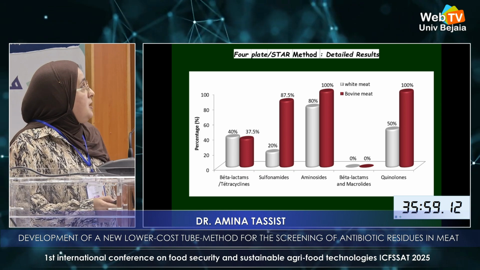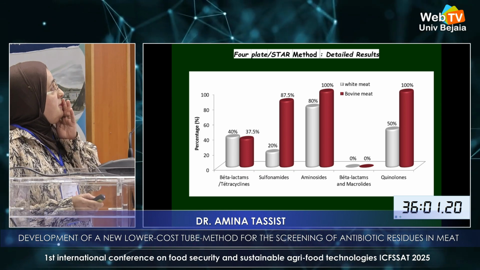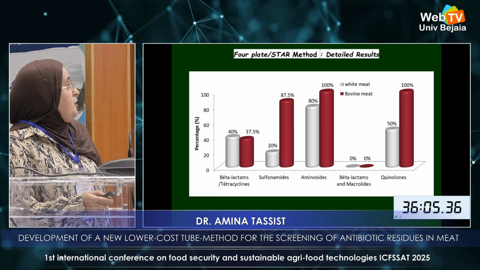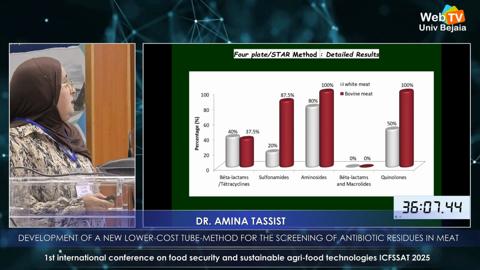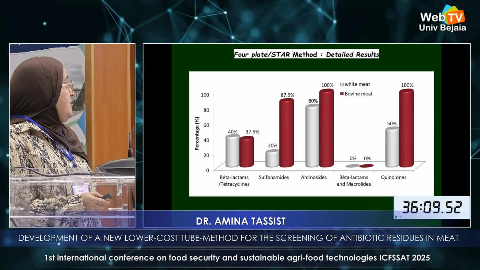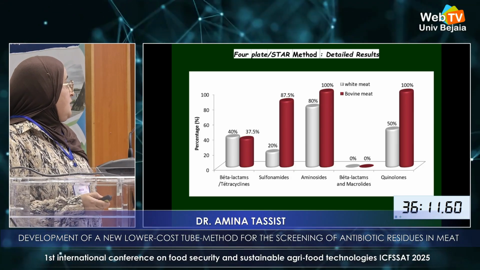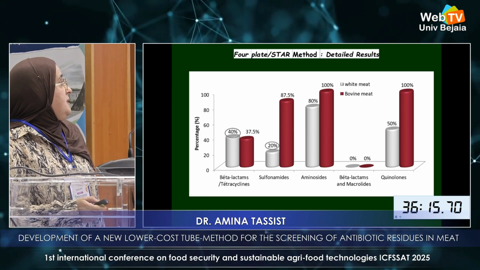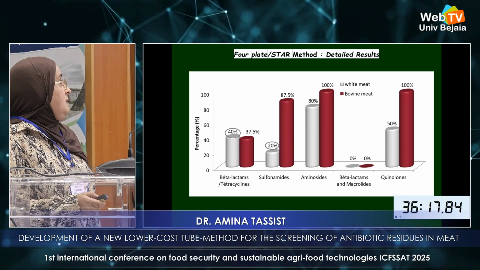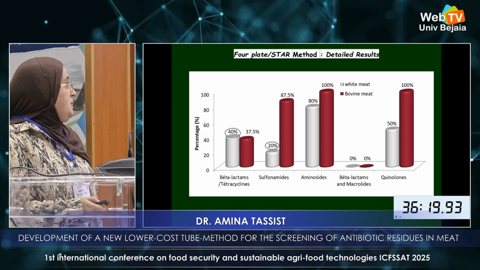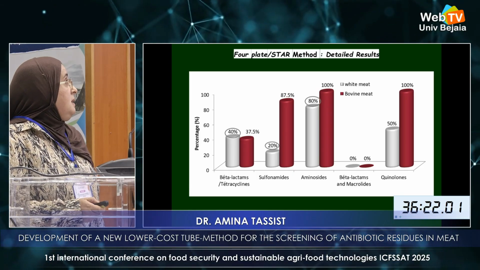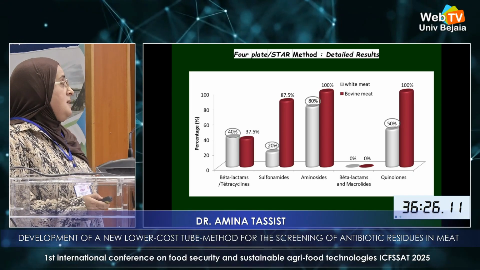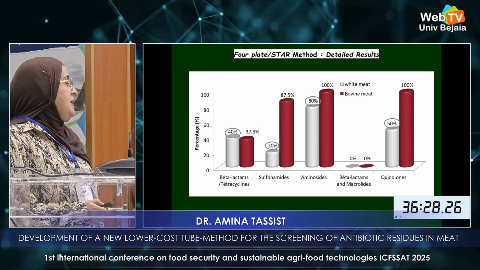Permit me to present you some detailed results. For example, for white meats, we have 40% of samples which are contaminated by beta-lactams, 80% contaminated by sulfonamide, 80% contaminated by aminoglycoside, and 15% contaminated by quinolone.